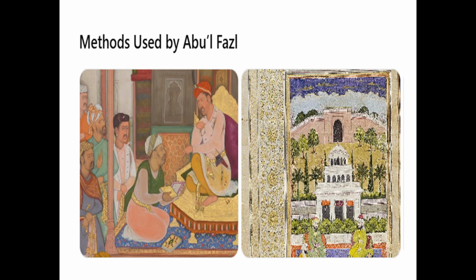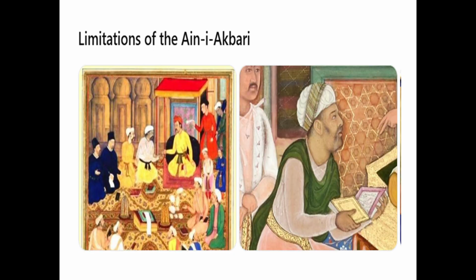You must be wondering that the work was done so good, but there are limitations too. So, limitations of the Ain. Historians have identified some limitations in the Ain. Errors in totaling is the first one. Some arithmetical mistakes appear in the data. These mistakes were probably made by assistants of Abul Fazal. However, these errors are minor.